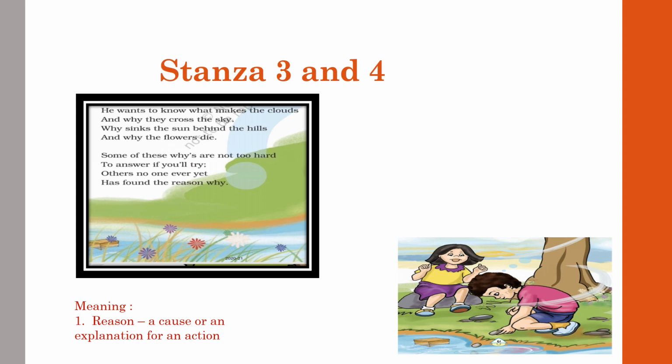In overall explanation, the poet says that the boy has curiosity about various questions, whatever he looks at in his surroundings, and he is asking, and we are trying to give the correct answer with satisfaction. It means they will be satisfied with that answer and they will understand, yes, really it is correct.